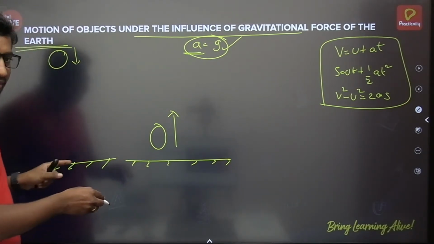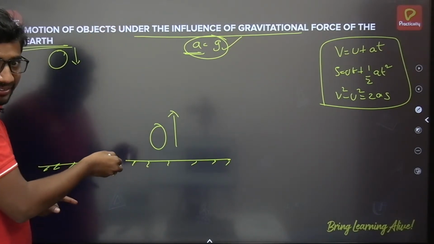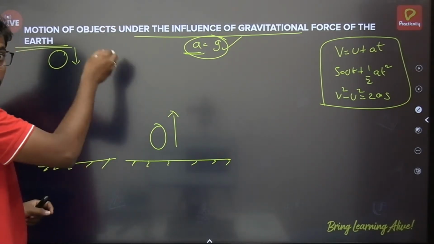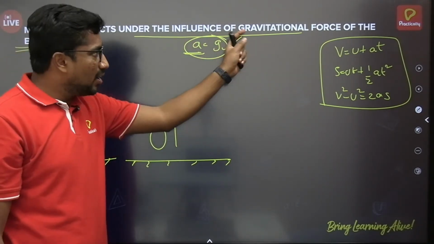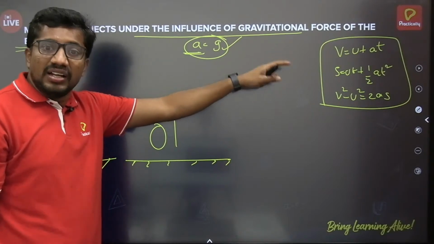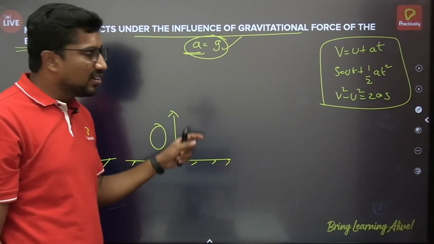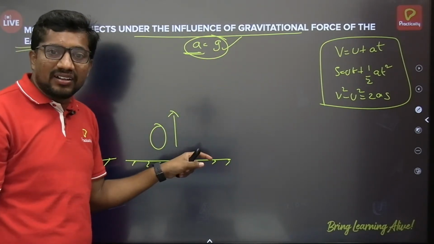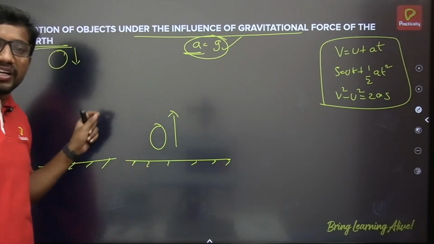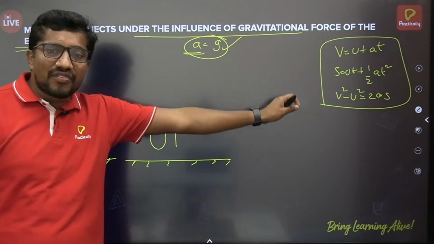If you take these two bodies, they are moving in a straight line, either downward or upward, and they are moving under the influence of gravitational force that provides uniform acceleration, whose value is equal to the acceleration due to gravity of the planet. That means these bodies will be traveling with uniform acceleration only. So you can apply those equations of motion here.